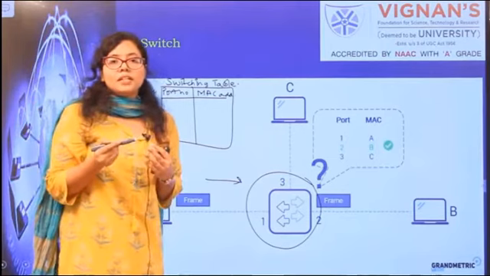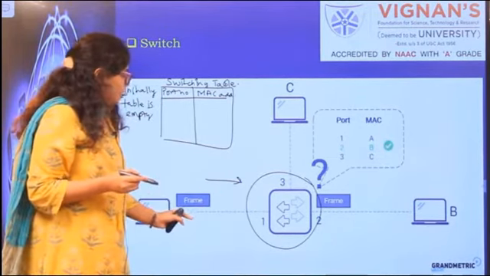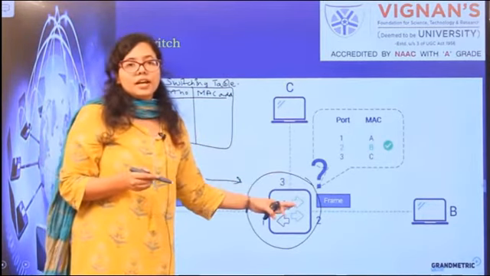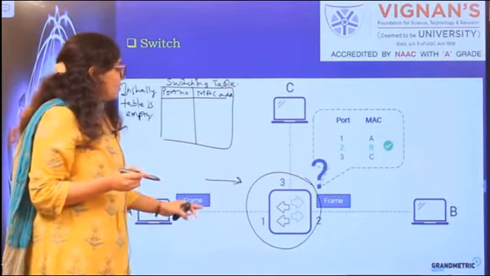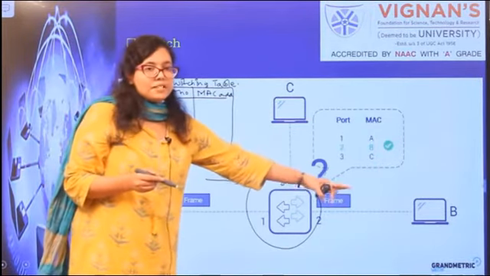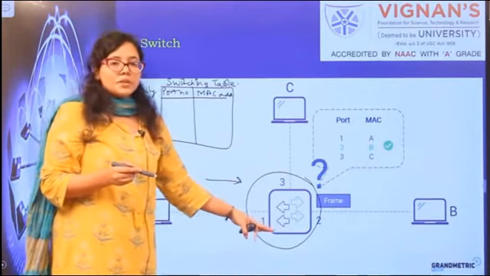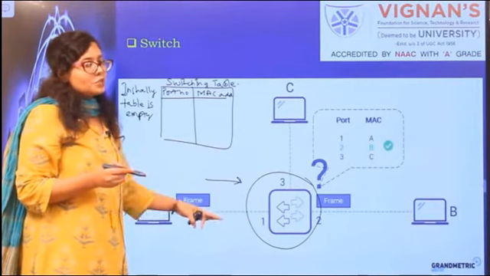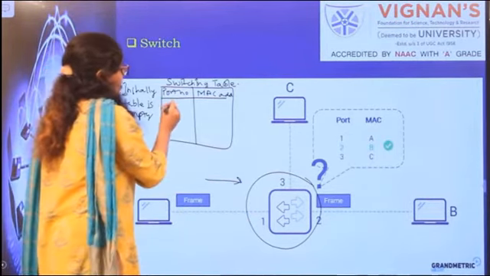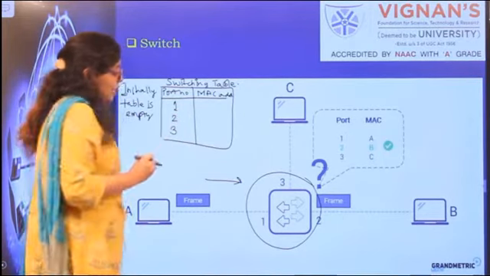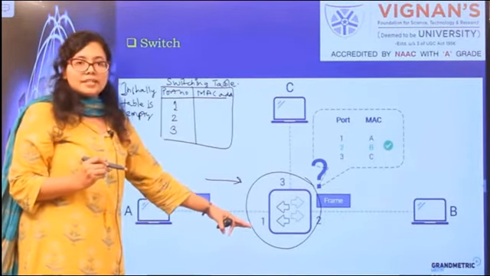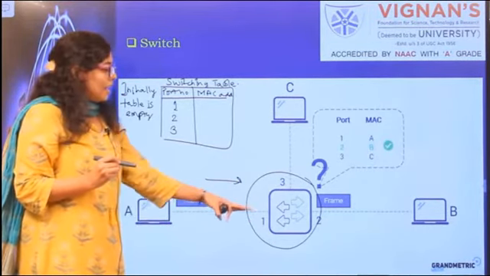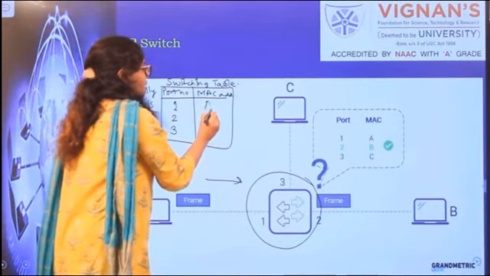What does that mean? It means this data packet sent by device A will be broadcasted to each and every device connected to the switch, so it will be broadcasted to device C and device B. Once these data packets are received by the switch from device A, it will register the MAC address of device A to the respective port number. This switch has 3 ports. It will see that the data packets are coming from port 1, so it will register the MAC address of PC A at port number 1.